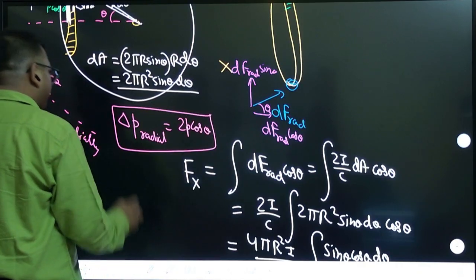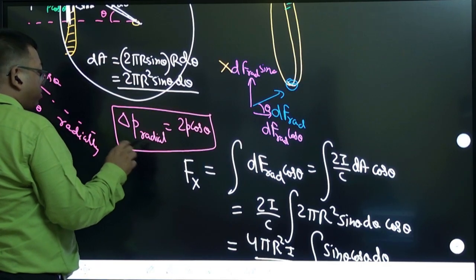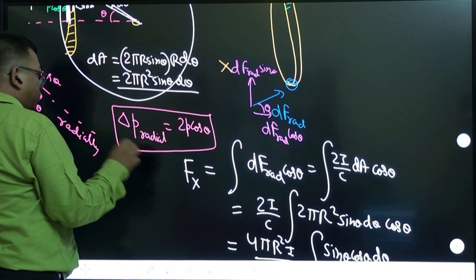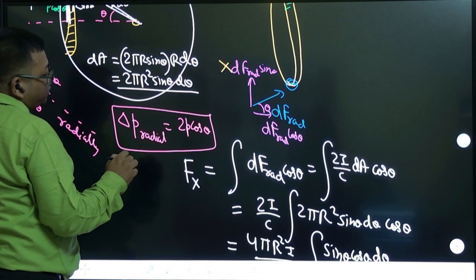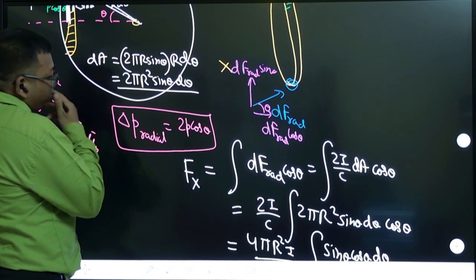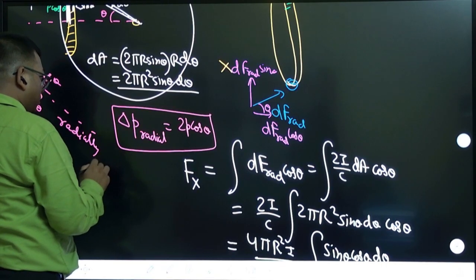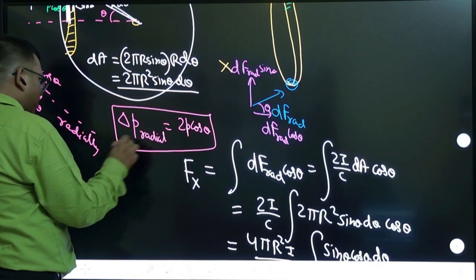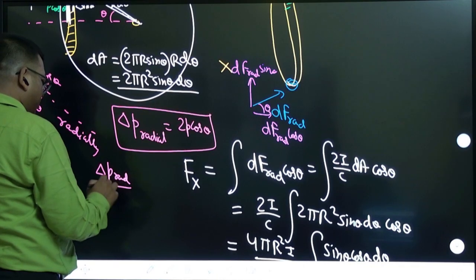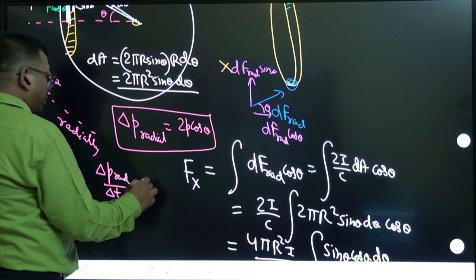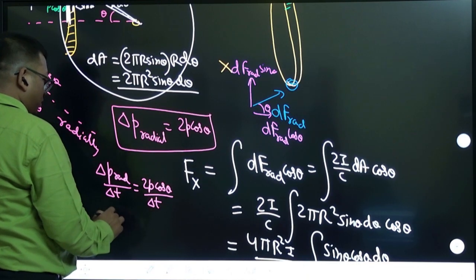One minute. Here when we are taking this rate of change of momentum in this direction, so radial force, we will write divided by time. I think I should calculate from here. So delta p radial change by time, when we take, that becomes 2p cos theta by time, right?